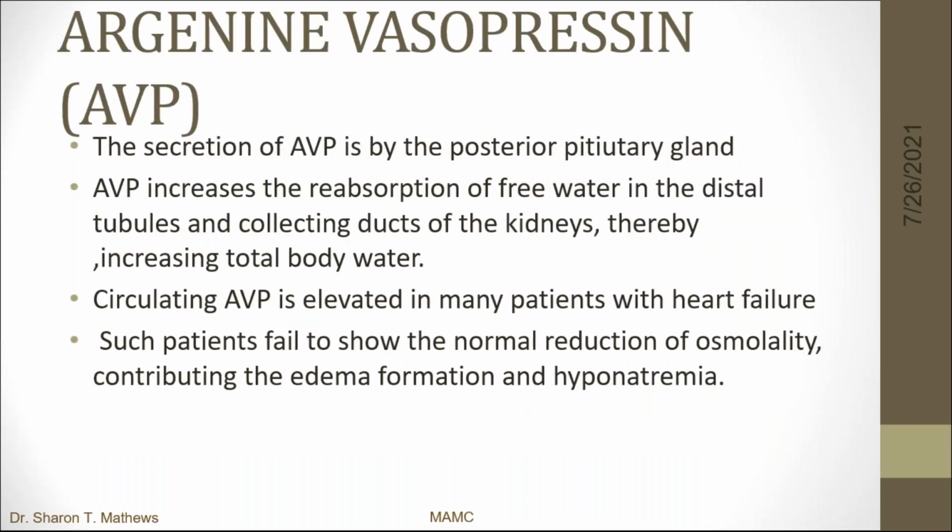The next component is the arginine vasopressin, AVP. The secretion of AVP is by the posterior pituitary gland, and arginine vasopressin increases reabsorption of free water in the distal tubules and collecting ducts of the kidneys, thereby increasing the total body water. Circulating arginine vasopressin is elevated in many patients with heart failure.